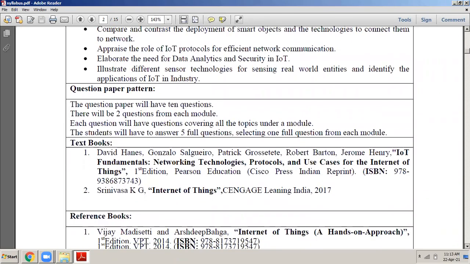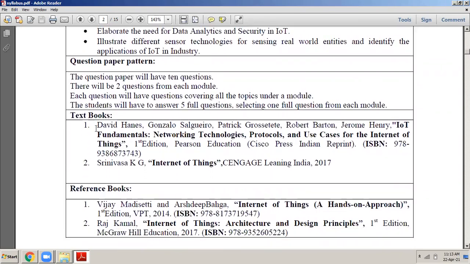Now, which are the textbooks that you have to refer to? There is one textbook by David Hanes. Okay, the authors for this book are David Hanes and Gonzalo, and the name of the book is IoT Fundamentals: Networking Technologies, Protocols, and Use Cases for the Internet of Things. Okay, so this is the book that you will have to refer to. Okay, so this is the book.